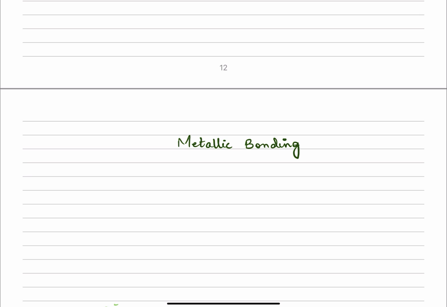In this video, we are going to look at the third type of bonding, which is metallic bonding. We have studied ionic bonding up till now and covalent bonding. Let's look at metallic bonding.